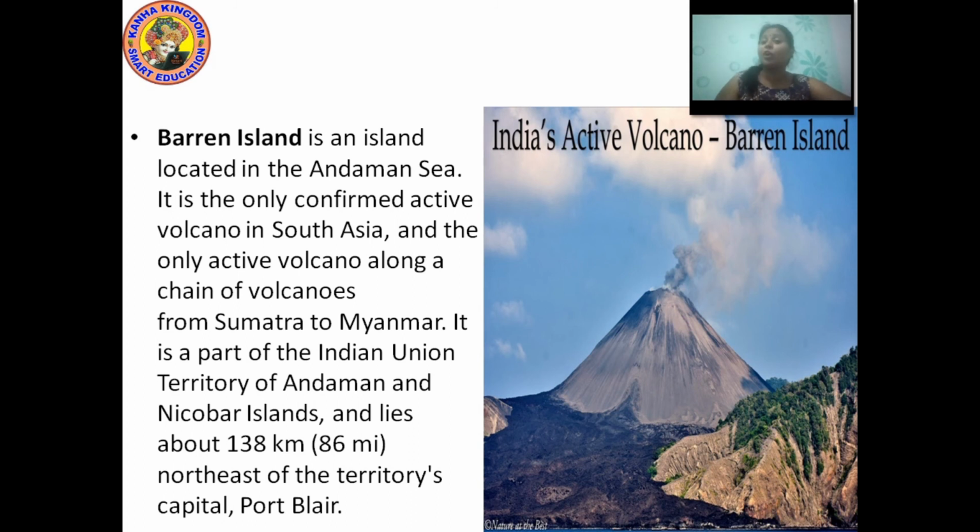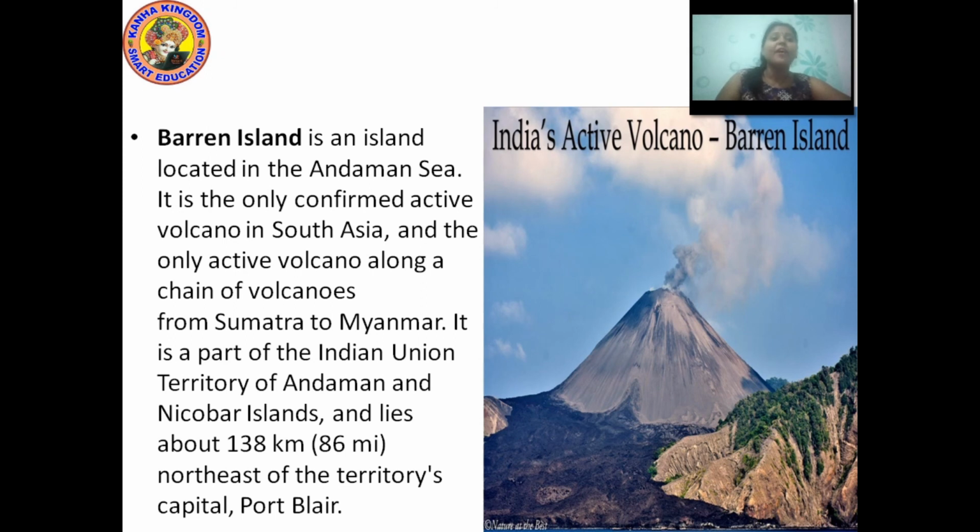It is part of the Indian Union Territory of Andaman and Nicobar Islands, which lies about 138 kilometers northeast of the territory's capital, Port Blair.